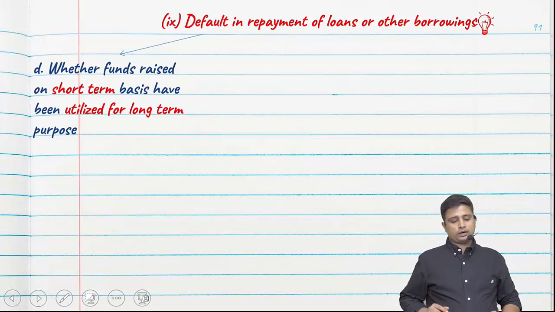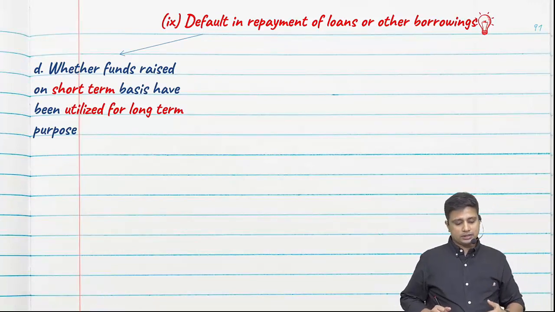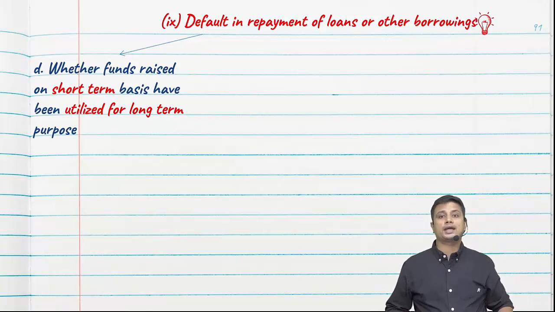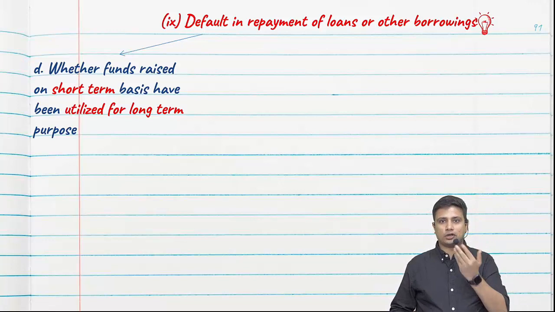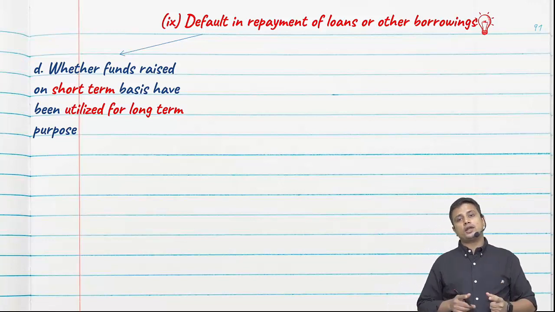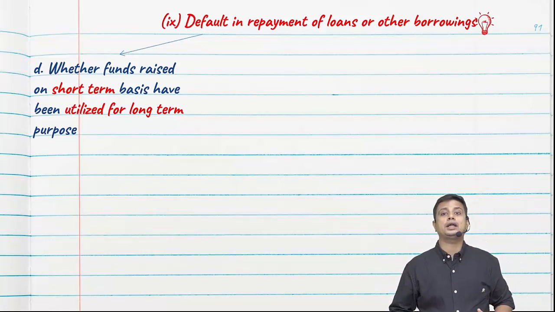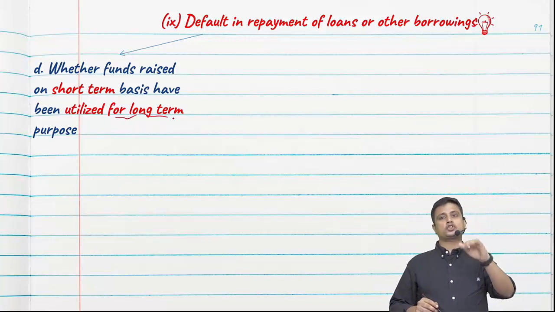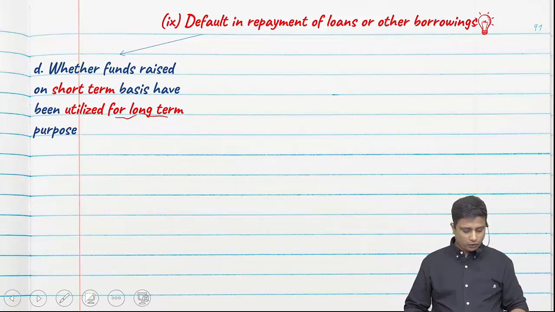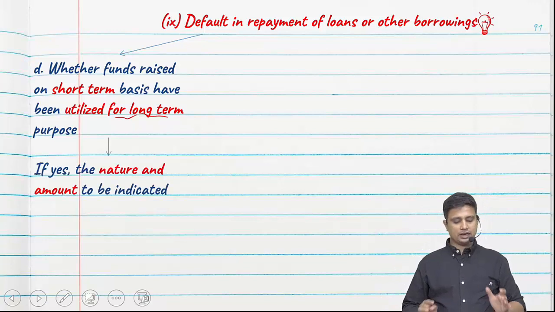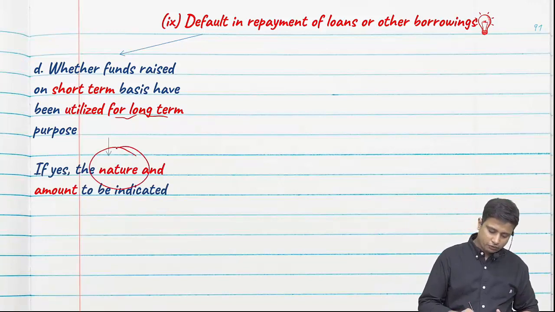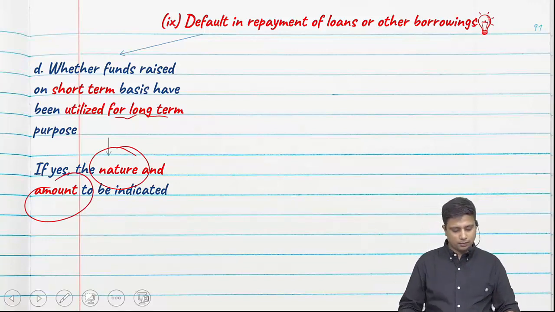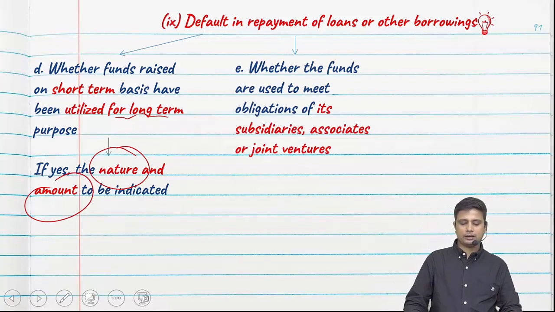Whether the funds raised on a short-term basis have been utilized for long-term purpose. For example, I obtained a working capital loan, which is a short-term loan. Now I have utilized the same for buying a capital asset. So I have used it for long-term. So I need to see whether the short-term loans have been utilized for long-term purpose. And if yes, I need to specify the nature and amount.